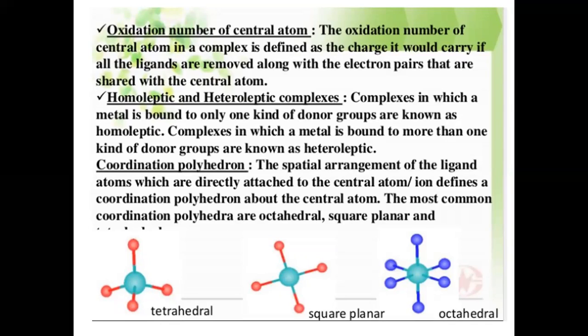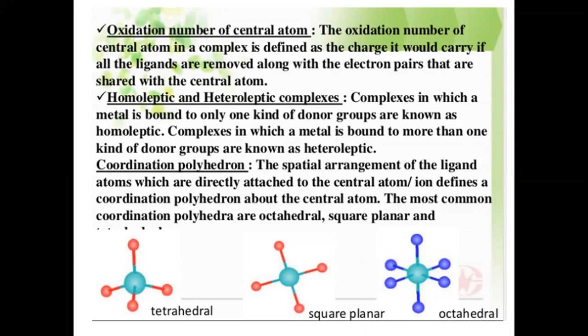Oxidation number of the central metal atom. The oxidation number of the central atom in a complex is defined as the charge it would carry if all the ligands are removed along with the electron pairs that are shared with the central metal atom.